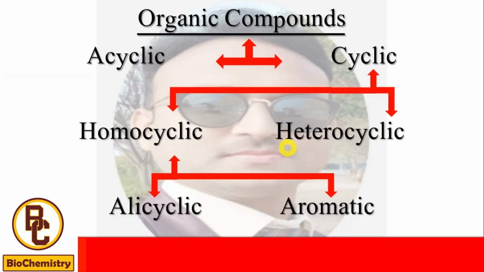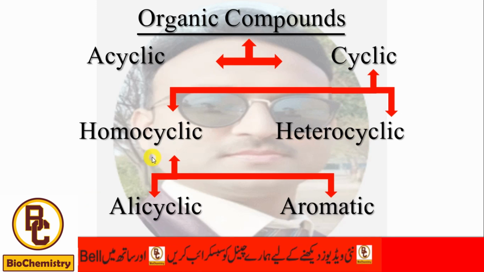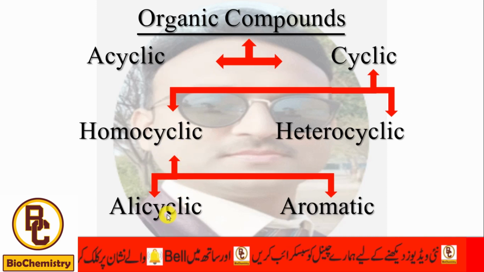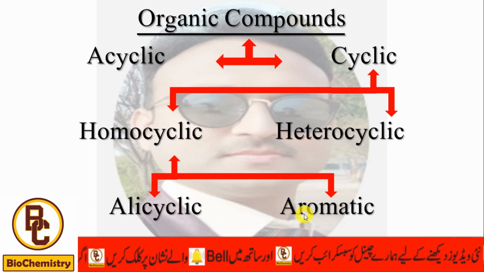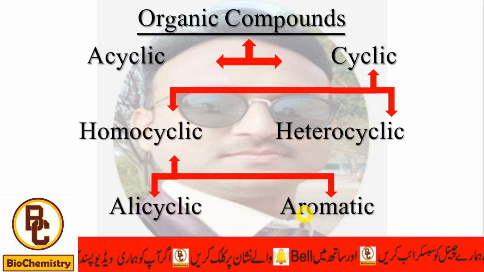Today we discuss the classification of organic compounds. Organic compounds are divided into two main classes, acyclic compounds and cyclic compounds. Cyclic compounds are further divided into two main groups, heterocyclic compounds and homocyclic compounds. Homocyclic compounds are further divided into two classes, alicyclic compounds and aromatic compounds. Now we discuss each group in detail.